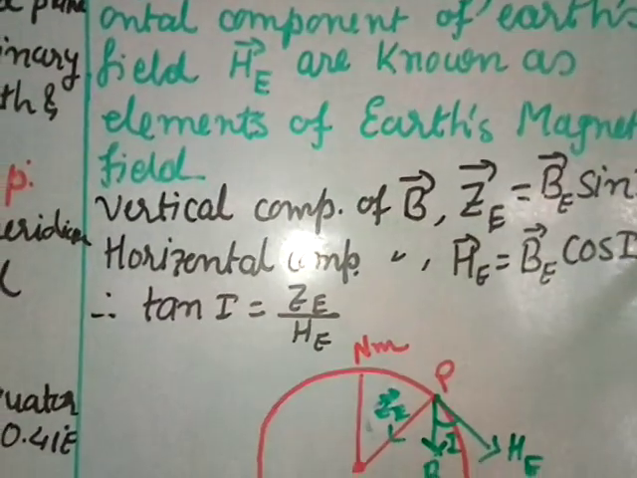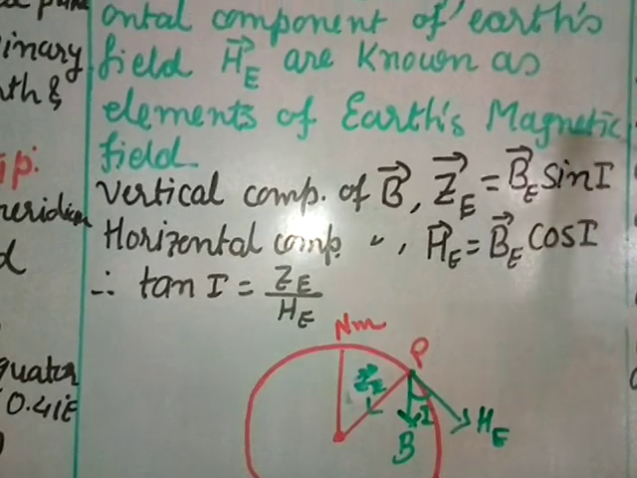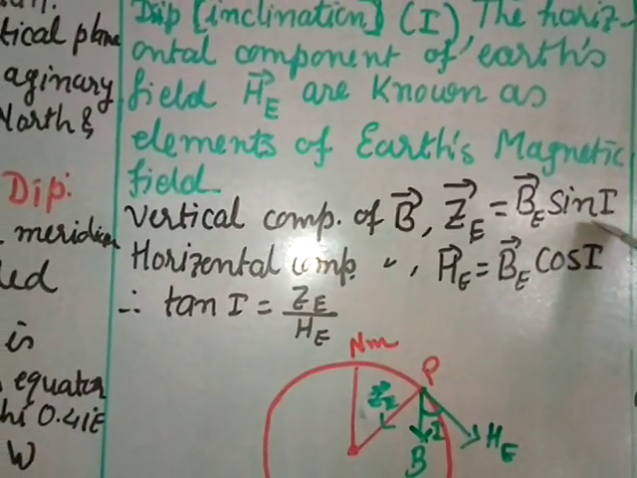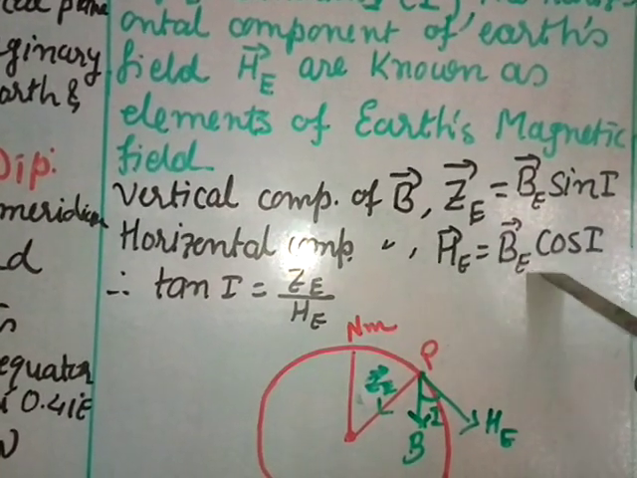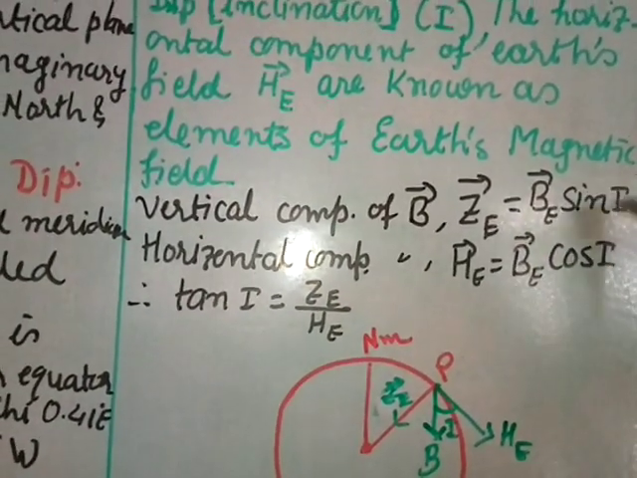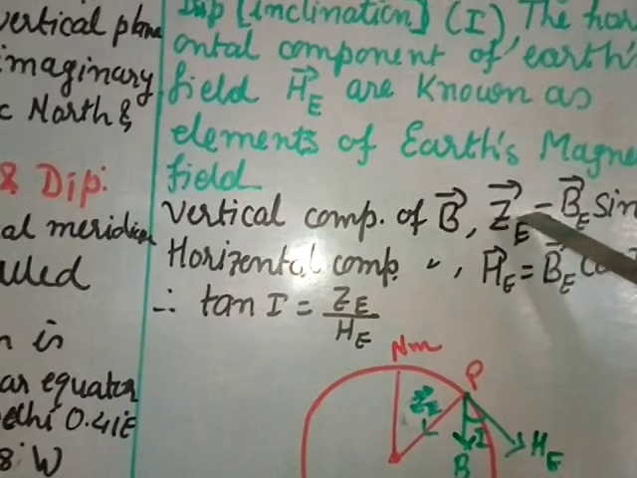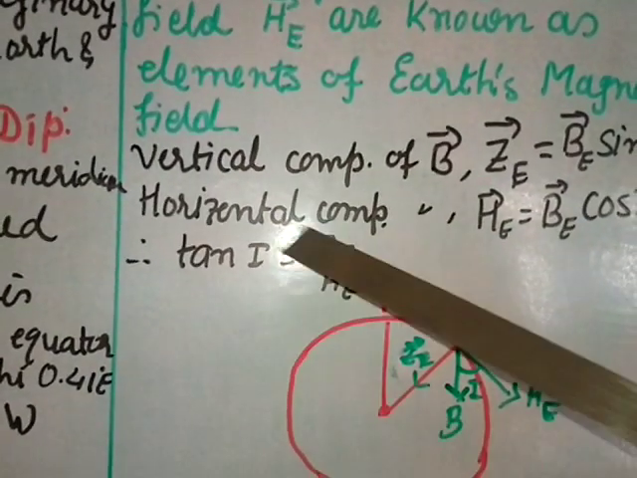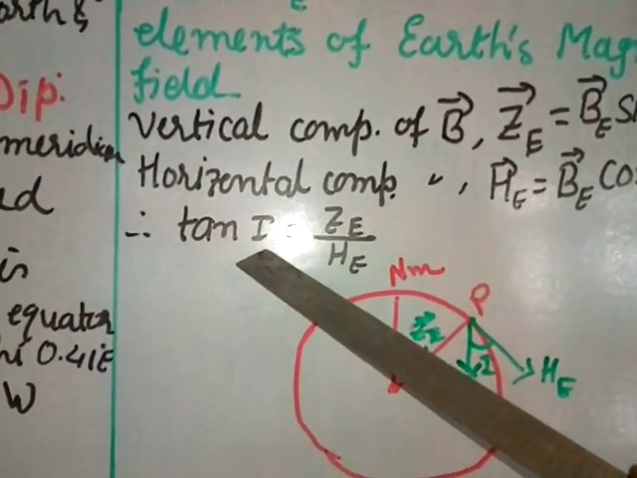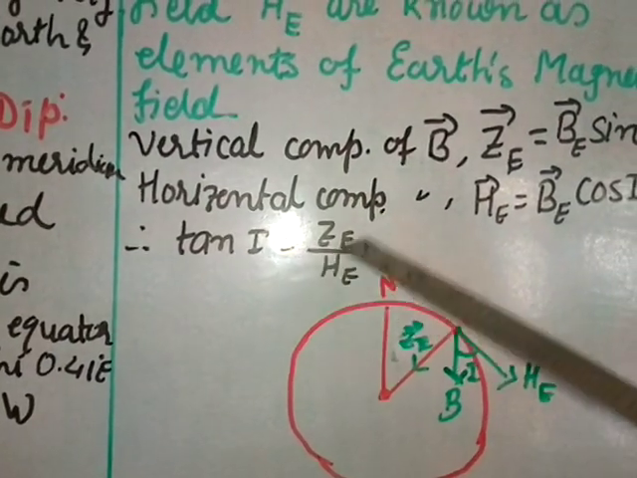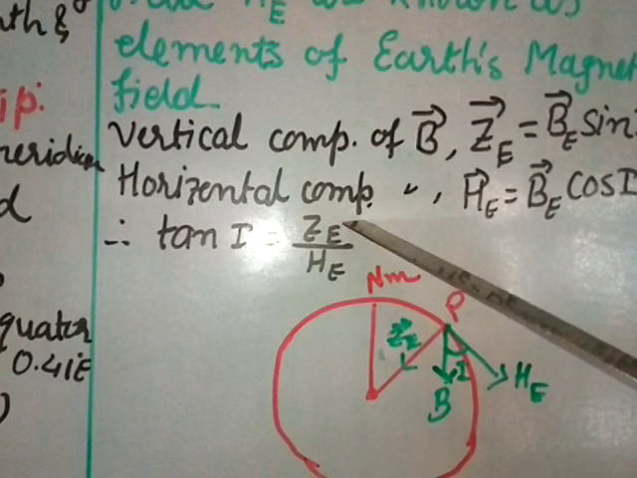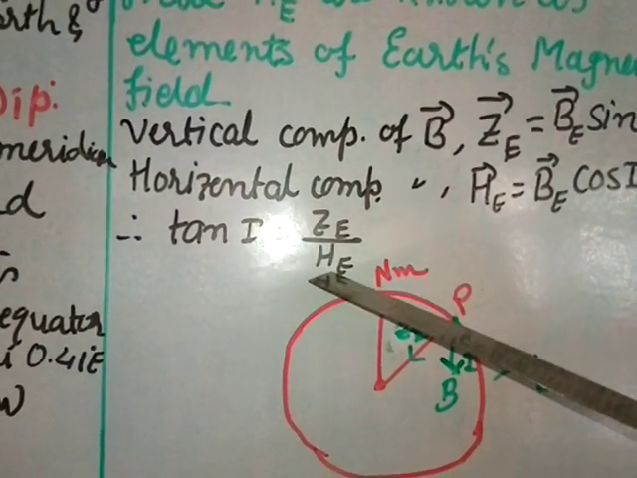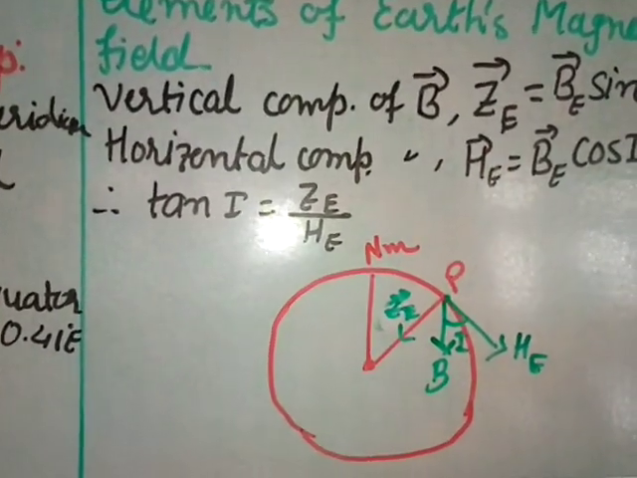By definition, it is BE sin theta. Here the angle is the dip, that is I. So ZE is BE sin I, and horizontal HE is BE cos I. If I divide these, sin by cos is tan, so tan I is ZE by HE. If you want to find the angle of dip, then I is equal to tan inverse of ZE by HE. Z is the vertical component of the magnetic field of the Earth and H is the horizontal component.